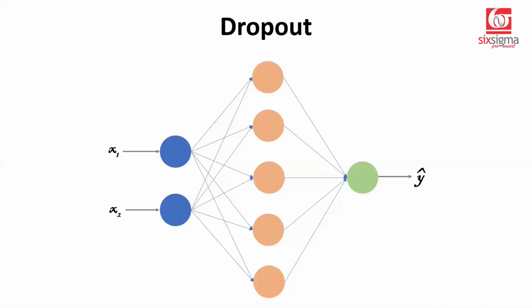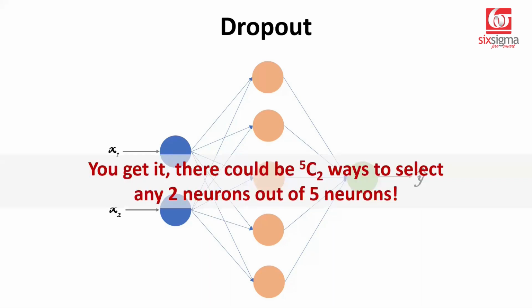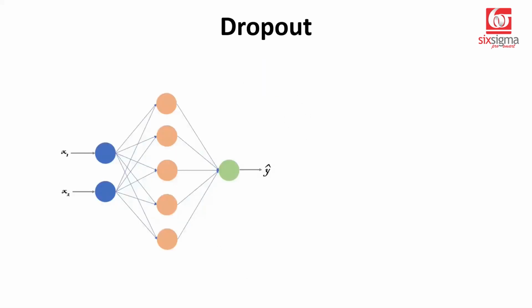So by now you get the idea that let's say this is the network, and if we choose to drop 40% of the neurons, 40% of 5 is what? 2. If we choose to drop 2 neurons out of these 5, it can be done in 5C2 ways, or 10 different ways. So in a way, you can imagine that this is our original neural network, but we are trying a mix of models. This is a different architecture.